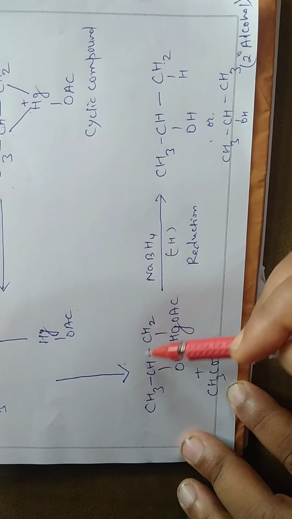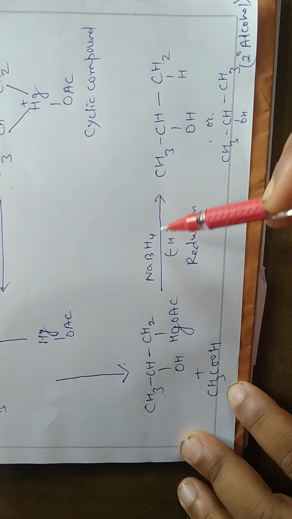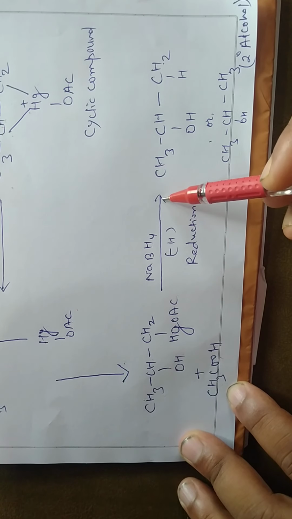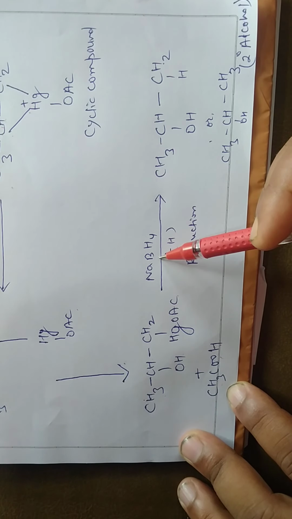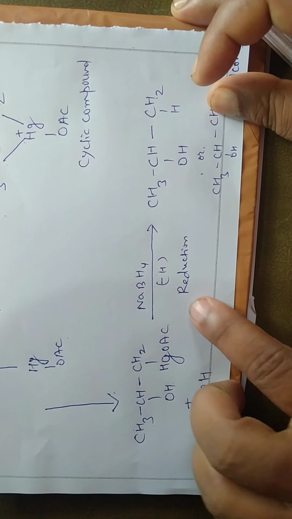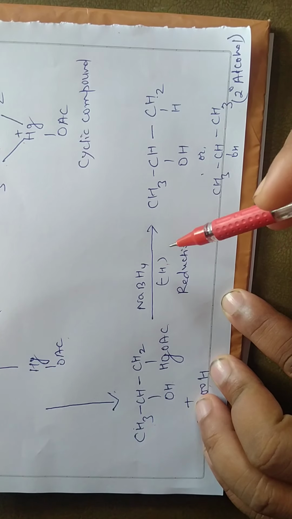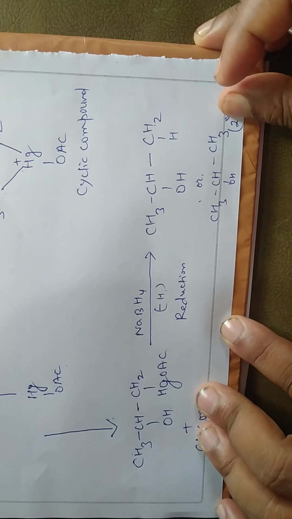So this compound on reduction with sodium borohydride, which is a strong reducing agent, provides H minus, the hydride ion. As a result, what happens?